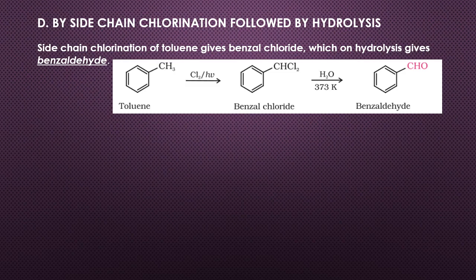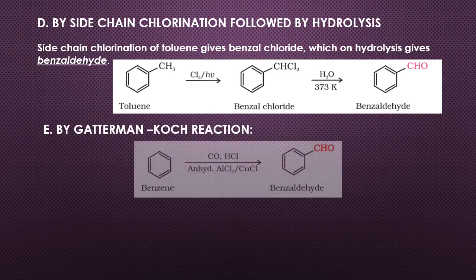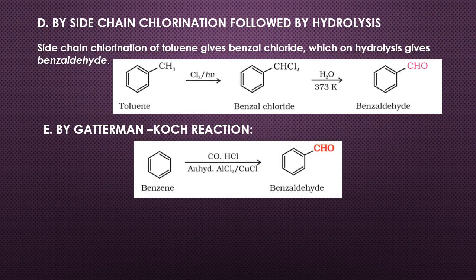Next, we can also obtain benzaldehyde by Gattermann-Koch reaction. When benzene or its derivative is treated with carbon monoxide and hydrogen chloride in the presence of anhydrous aluminum chloride or cuprous chloride, it gives benzaldehyde or substituted benzaldehyde.